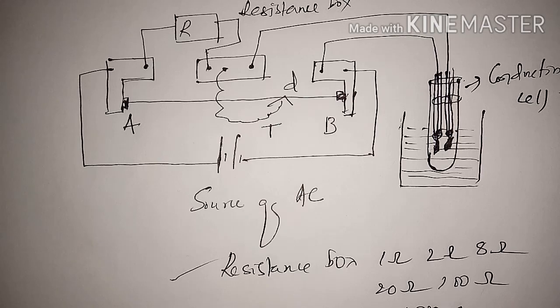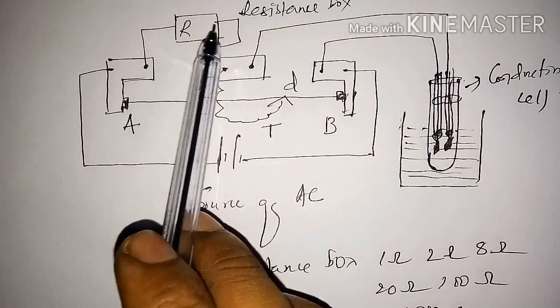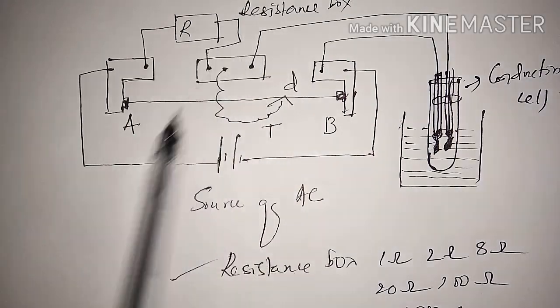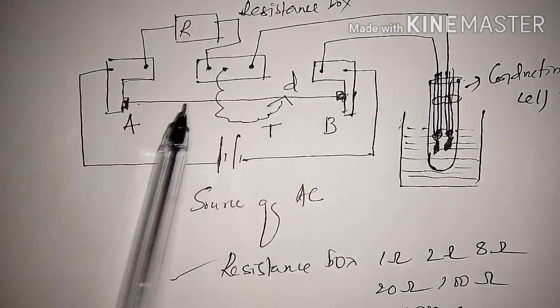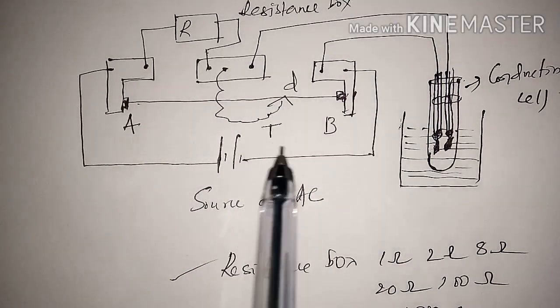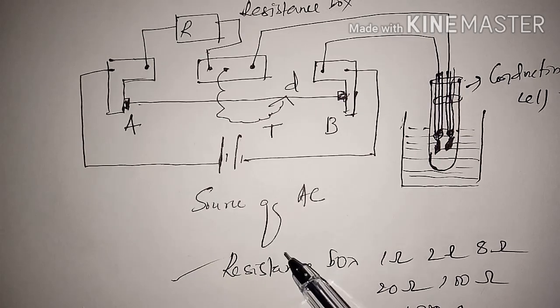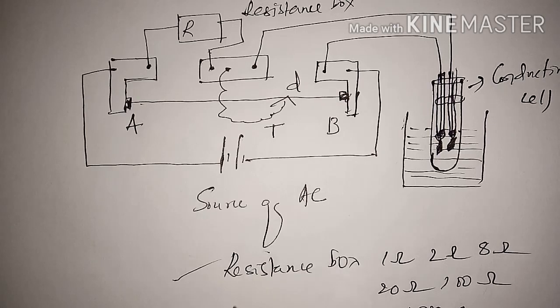The cell is connected to the resistance box on one side and to a long thin wire AB on the other side, along with a scale. Now some known resistance R is taken out of the resistance box, maybe 20 ohm, 50 ohm, whatever it may be.